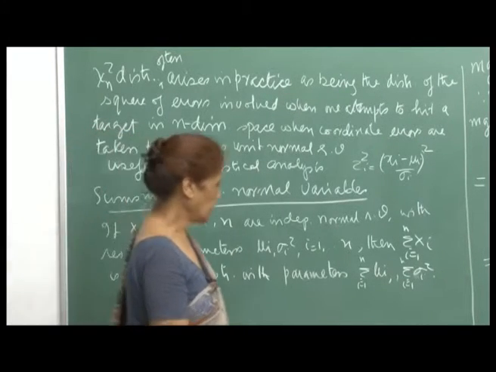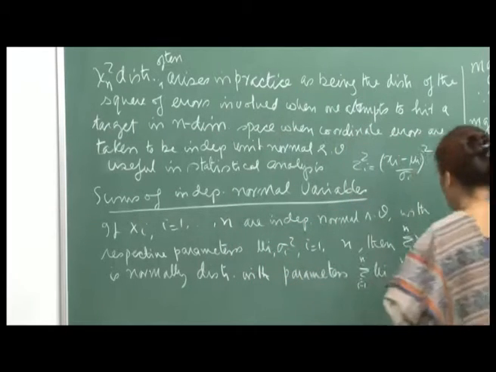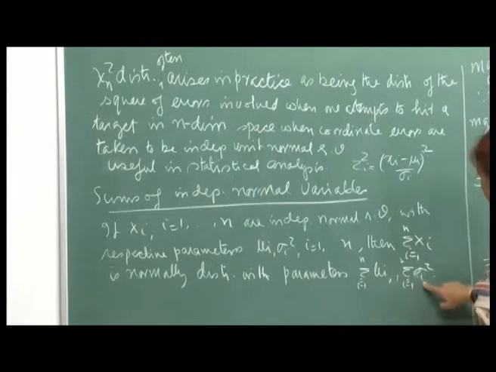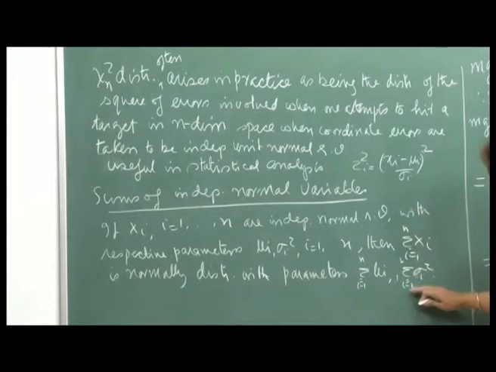We already know that the variance would be sum of sigma I square, and that the mean for sum of x I will be sum of mu I, these results we have already done, but to show that the sum will again be normally distributed, that is the important thing.